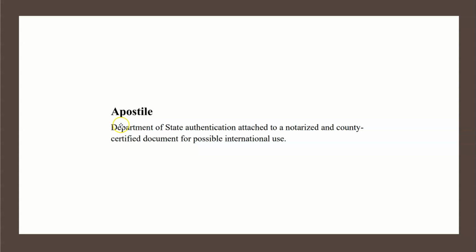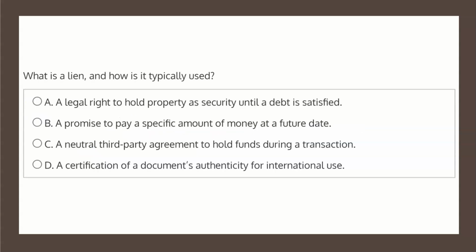And finally, apostille, which is Department of State authentication attached to a notarized and county certified document for possible international use. So with all these terms in mind, let's have a look at the four choices to determine our solution.